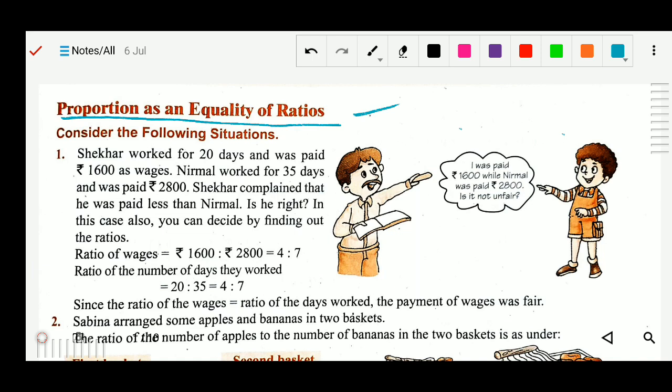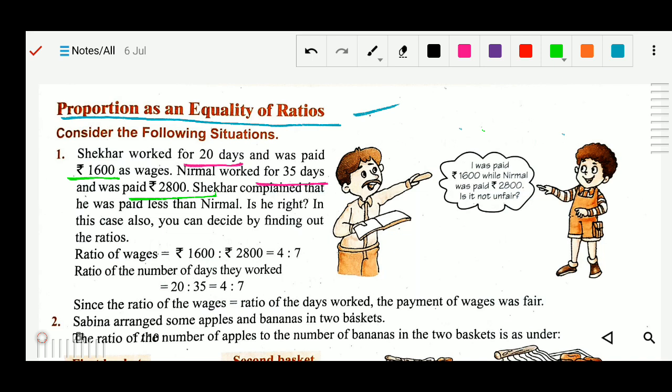But what is the difference? In your situation the time is the same. You both worked for the same time, 1 month. But in this question you can see they worked for different times. One worked for 20 days and the other for 35 days. One was paid 1600 and the other 2800. So there is a difference in the amount and also a difference in the time. Different time and different wages.